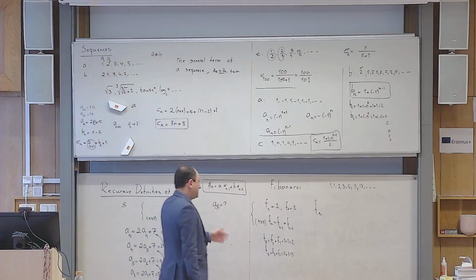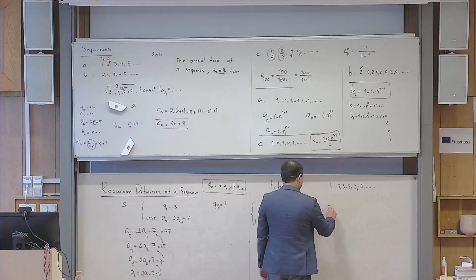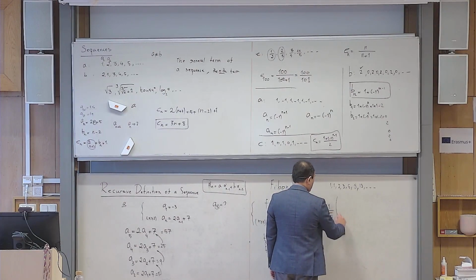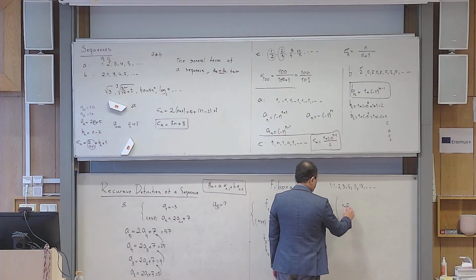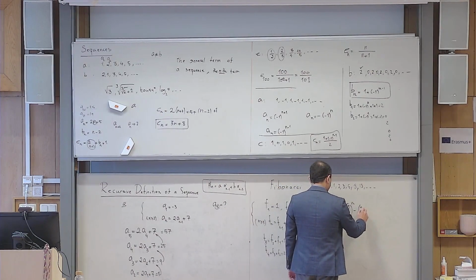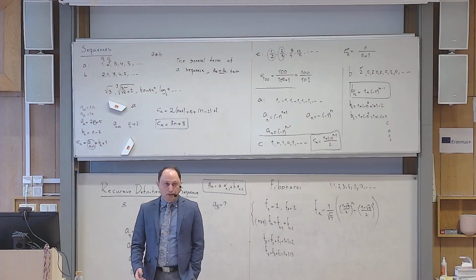Let me write this, at least it's fun to have. This is a very complicated formula, and you probably cannot even guess it. It's 1 over square root of 5, and then you have this combination: 1 plus square root of 5 over 2 to the power of n, minus, if I remember correctly, okay, that's the formula.